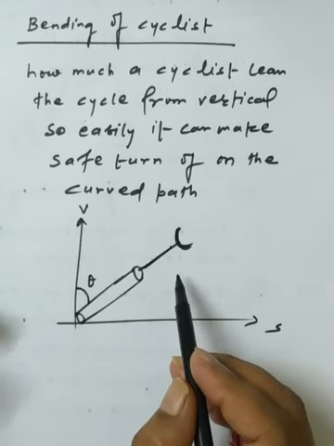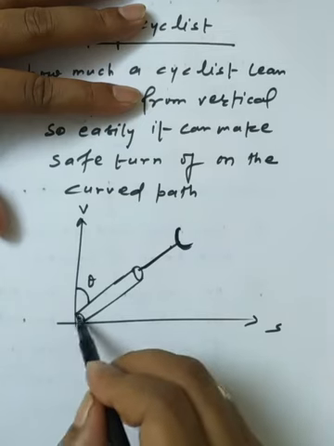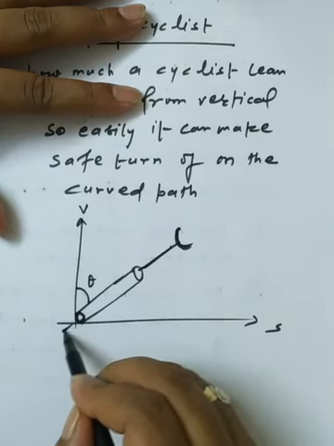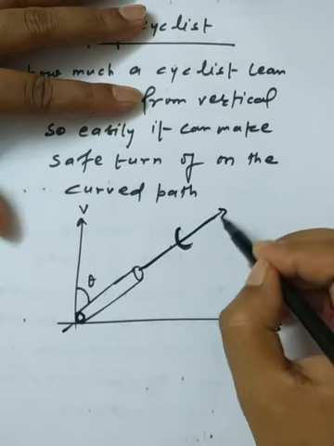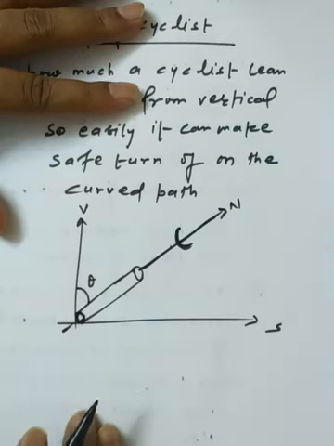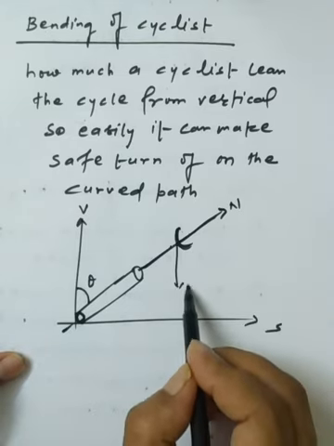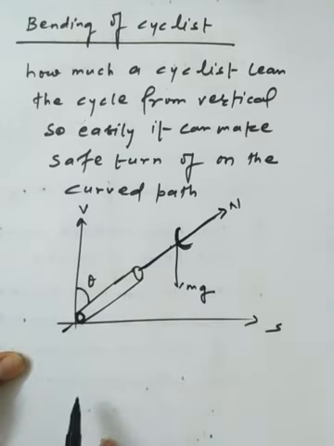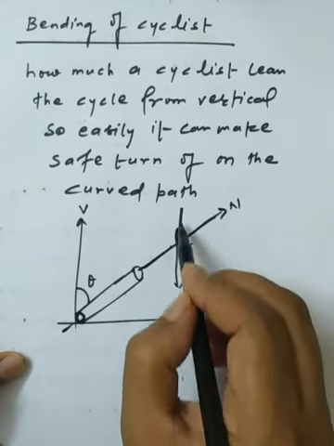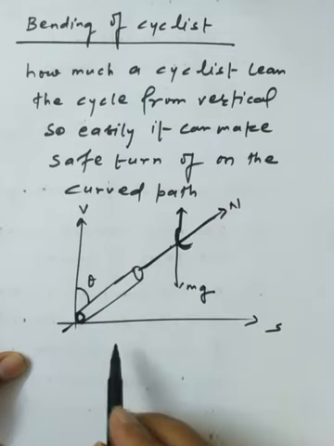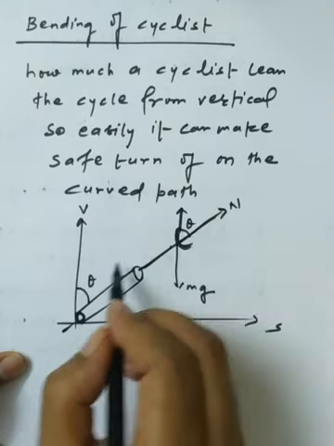Here we are resolving the forces. The tire pushes the road, so it gets the normal reaction. Now we consider the weight, mg. The component which balances mg is N cos theta, and this is also the angle theta.